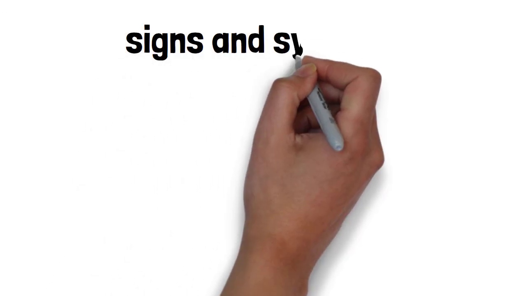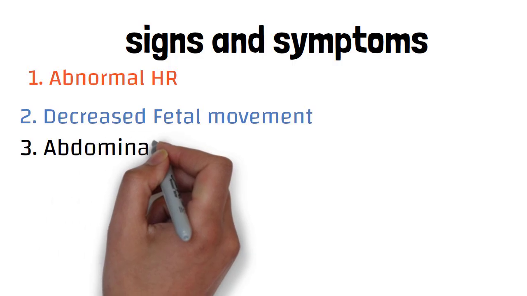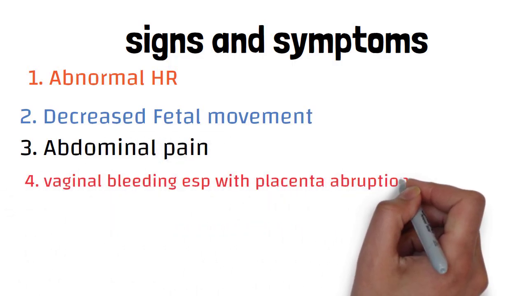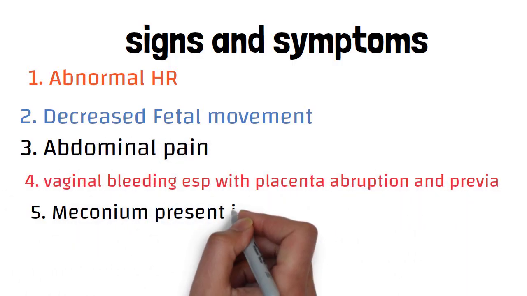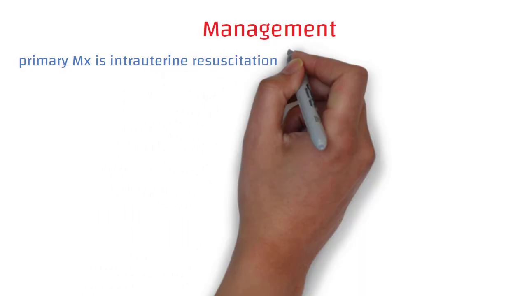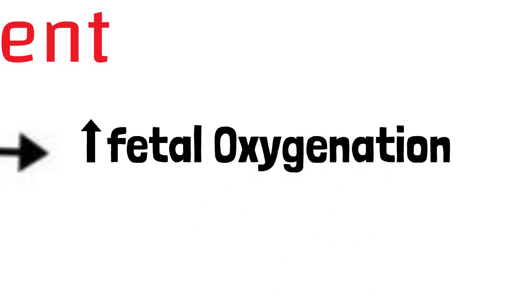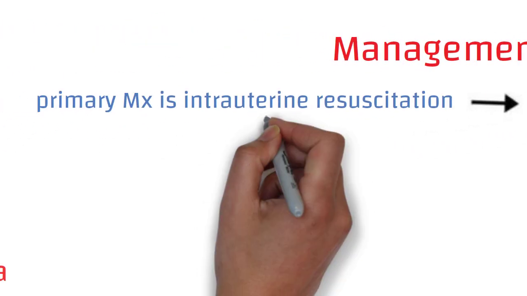Signs and symptoms. The fetus may show abnormal heart rate, decreased fetal movement, vaginal bleeding most commonly with placental abruption and previa, and meconium presence in the amniotic fluid. Management of fetal distress. Primary management of this condition is intrauterine resuscitation, which aims to improve fetal oxygenation by increasing placental blood flow and oxygenation.